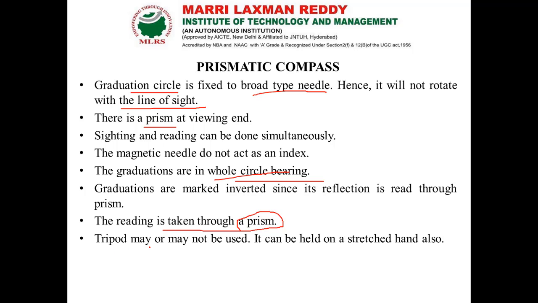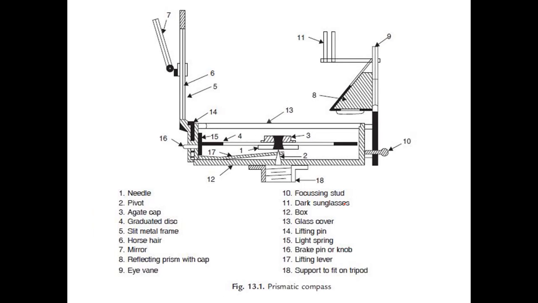And tripod may or may not be used, so it can be held in the hand also. So these are the essential parts denoted in the cross section view of our prismatic compass. Here we have the essential parts: the first one is the needle, the second one is the pivot, the third one is the agate cap, the fourth one is the graduated disc, the fifth one is the slit metal frame, and the sixth one is the horse hair.